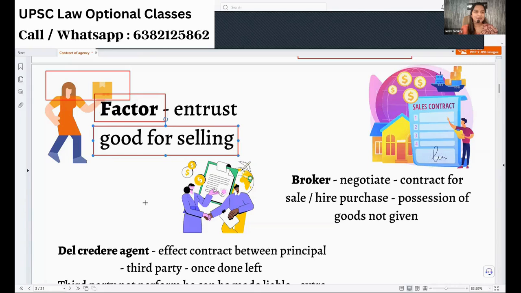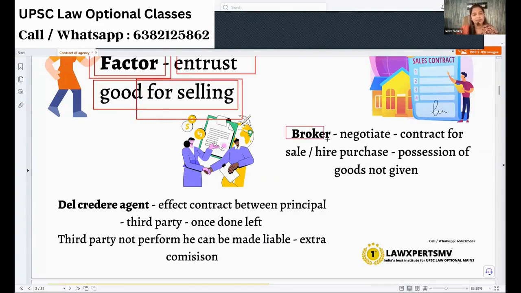So what we can do is give it to a thrifting shop where they will sell it to someone and give money to us. That's what is called a factor. You entrust the goods, the possession, to them, and they will sell and give you the money. Next, we have the brokers.